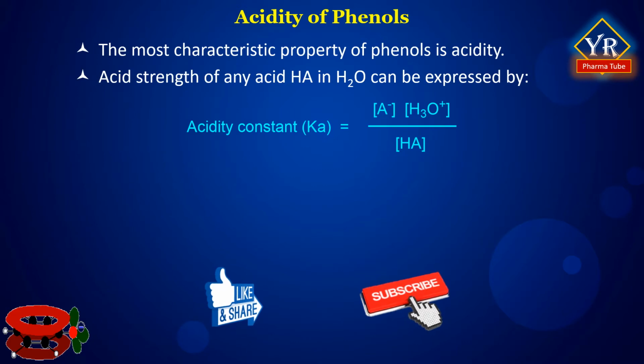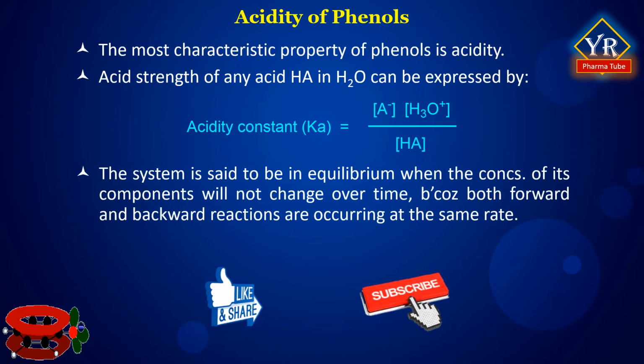The chemical species HA is an acid that dissociates into A-, the conjugate base of the acid, and a hydrogen ion, that is H+. The system is said to be in equilibrium when the concentrations of its components will not change over time because both forward and backward reactions are occurring at the same time.